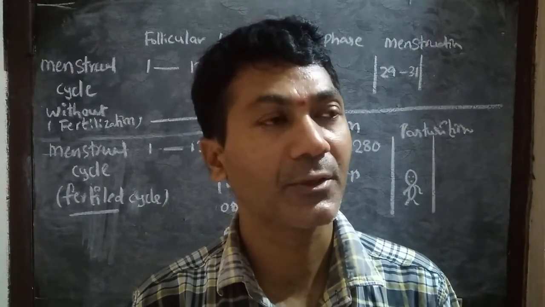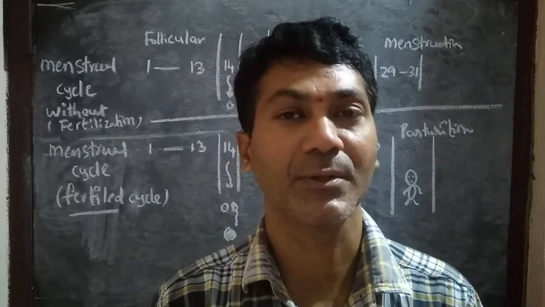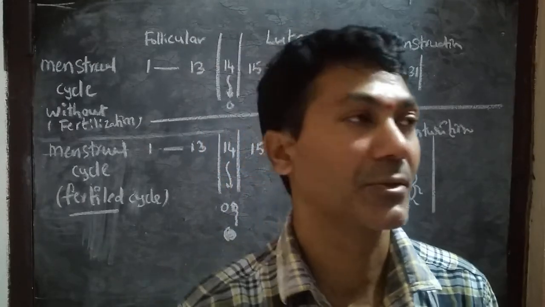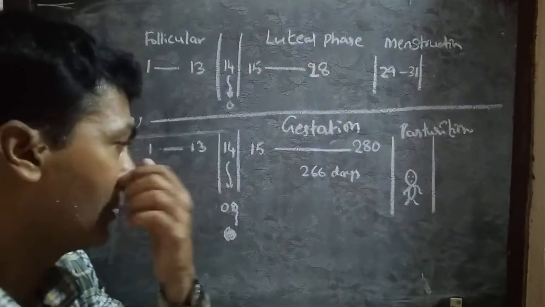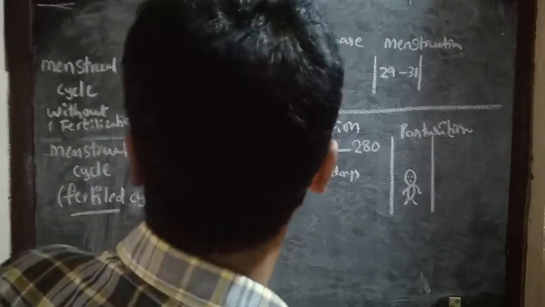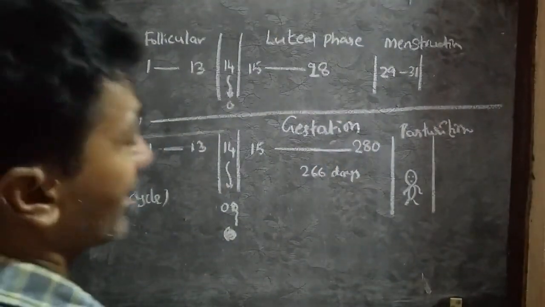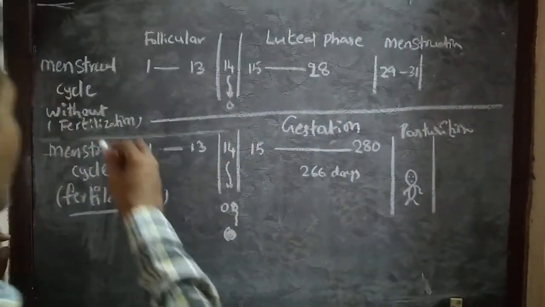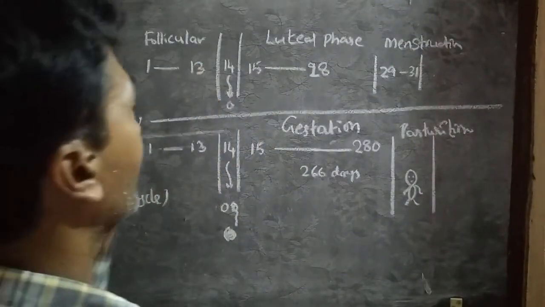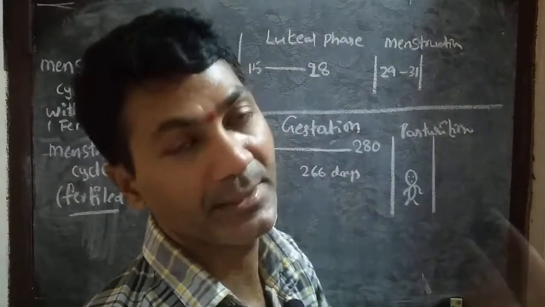And if fertilization occurs during the menstrual cycle, what happens? So I am going to give you this comparative study in this lecture. First of all, I want to explain the normal menstrual cycle. If fertilization does not take place, what happens?